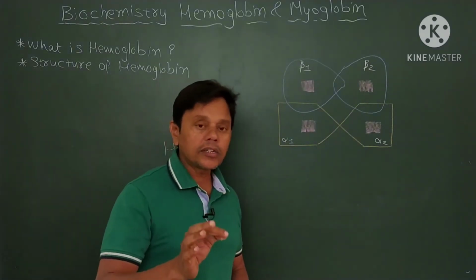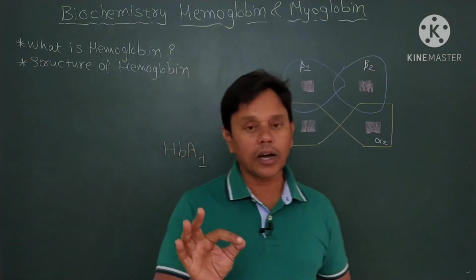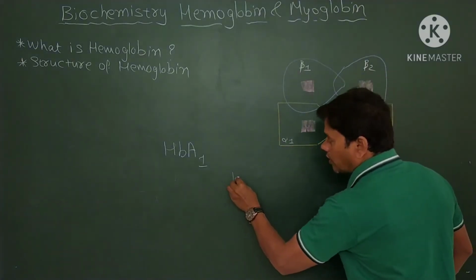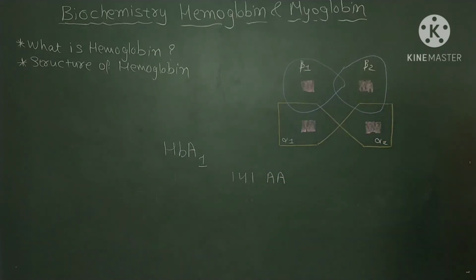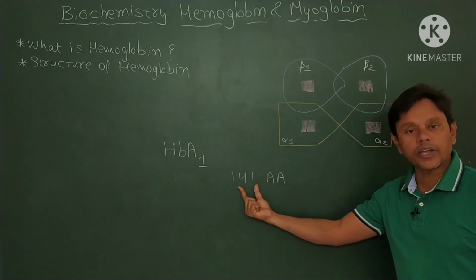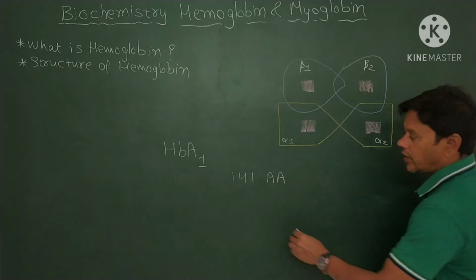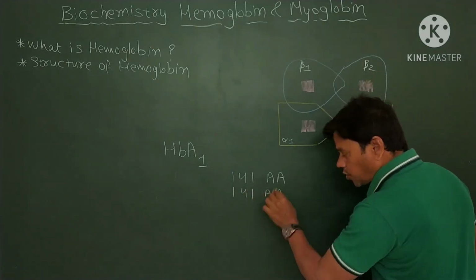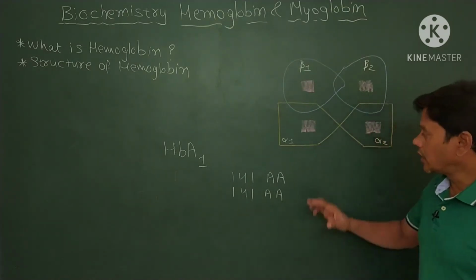Now each alpha chain, there are 2 alpha chains, each having 141 amino acids. So this alpha chain contains 141 amino acids, and this alpha chain also contains 141 amino acids. This is also important.